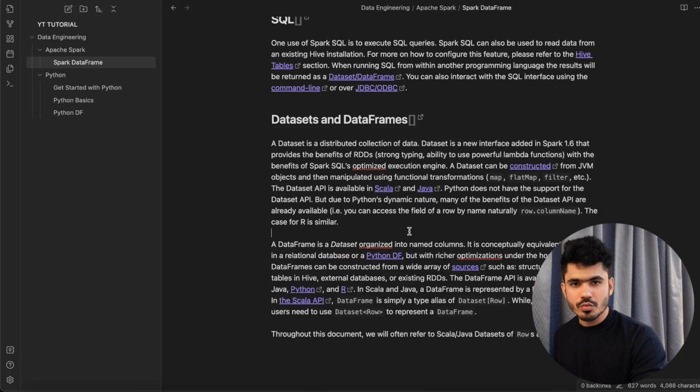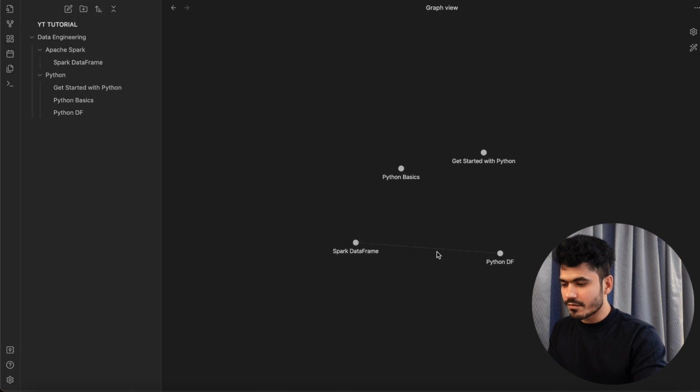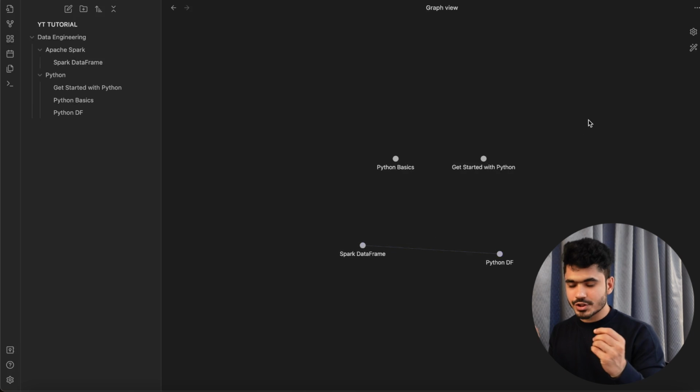Now any person who wants to understand, let's say, relational database: a data frame is data organized into columns. It is conceptually equivalent to a table in a relational database or the Python data frame. I click here, I want to understand what is Python data frame. I'm directly redirected to this page. Now if I open the graph view, you will see there is one connection created between these two documents. That means there is a connection where you can jump from one document to another document.